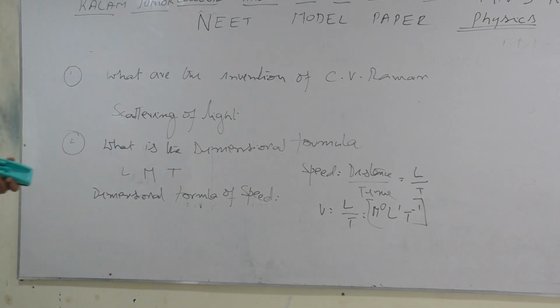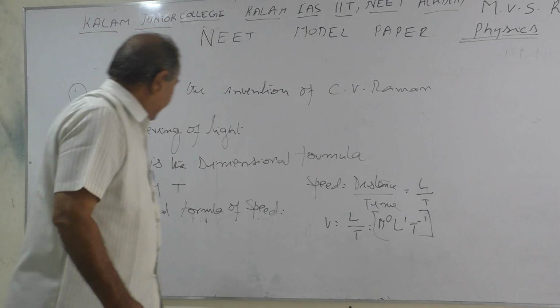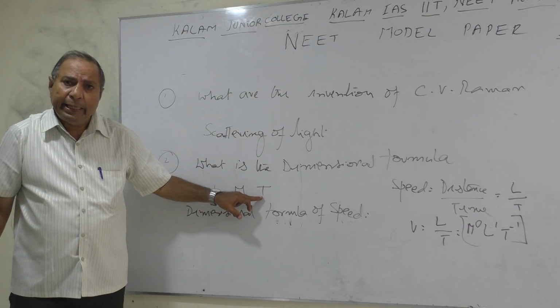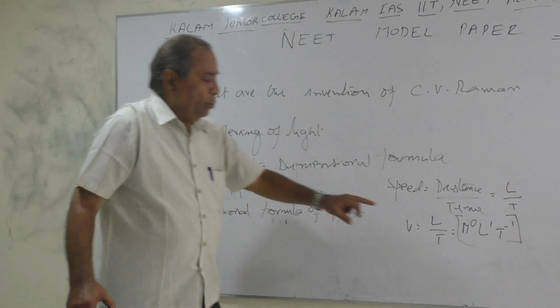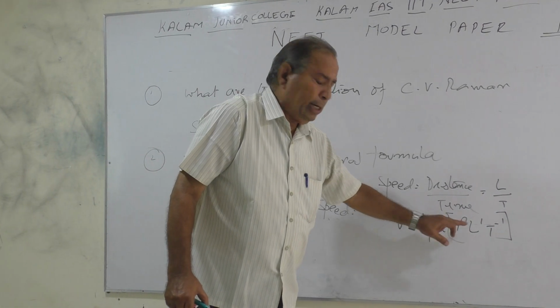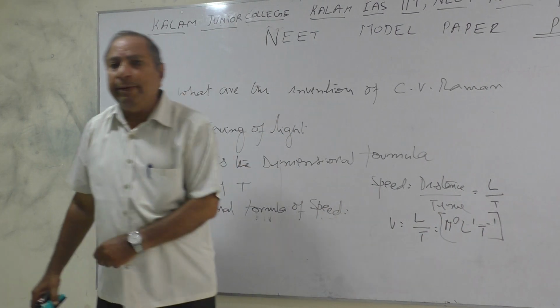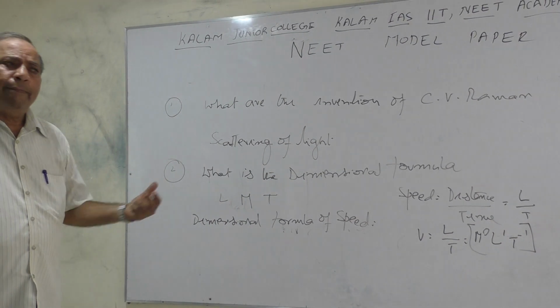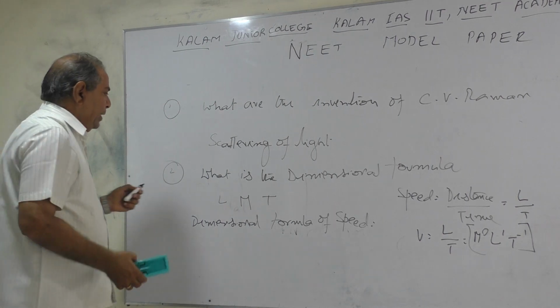Here you have to represent length, mass, and time. In this there is no mass, that is M to the power 0, and something to the power 0 is 1, so you can eliminate that. So the formula is L to the power 1, T to the power minus 1. Now we will see one more.